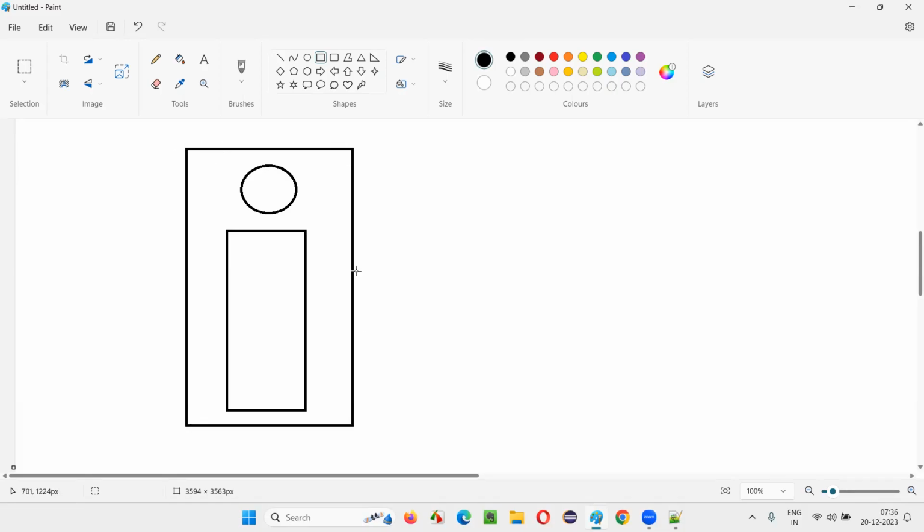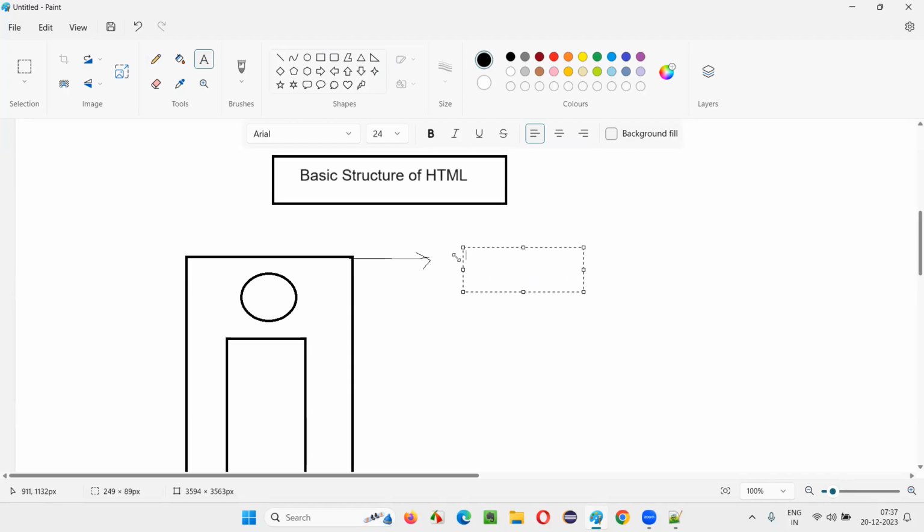So now let's understand the basic structure of HTML. I have drawn a box. Inside the box, I have put the head of the person and the body of the person. By looking at this box, we can understand the basic structure of HTML. The box is starting here. So this is the place where the HTML tag will start. When you're creating web pages, you will write this HTML starting tag: less than symbol, greater than symbol, and in between, the tag name HTML.